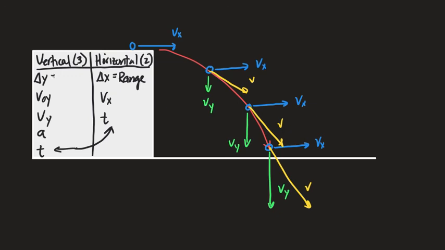Delta y, that's a measure generally of how high or low the object is from where it started. So if you roll something off your desk, the object's going to have probably a negative delta y because it lands on the floor. You try to shoot a basket to the hoop, it's going to have a positive delta y because it's going to land higher than where it started. So delta y is the vertical displacement, but the distance from where you shoot the ball to where the basket is is the horizontal range.